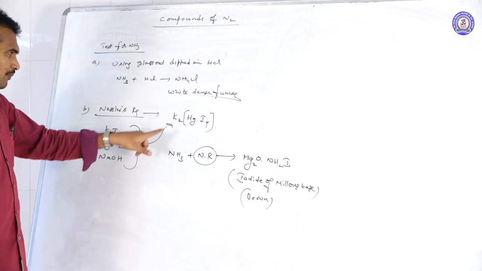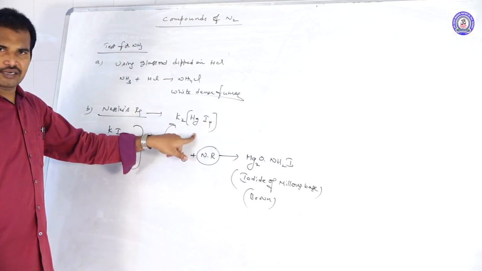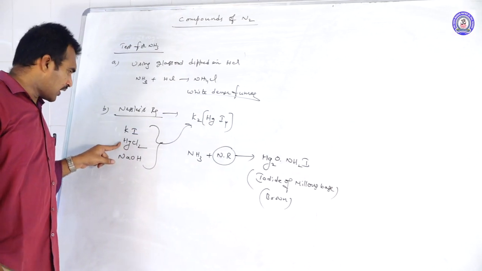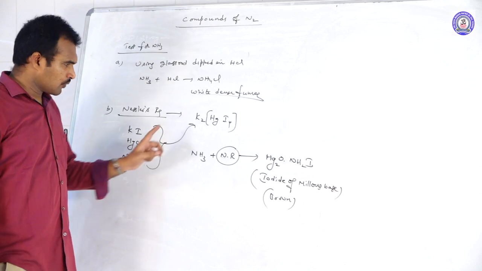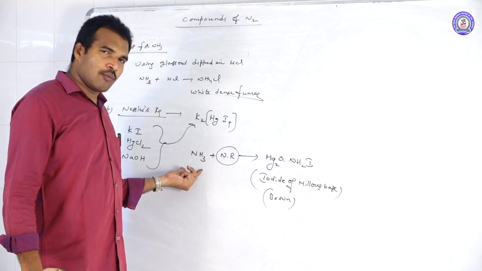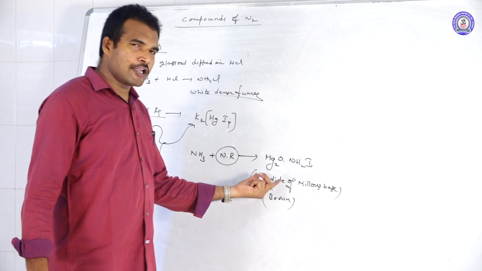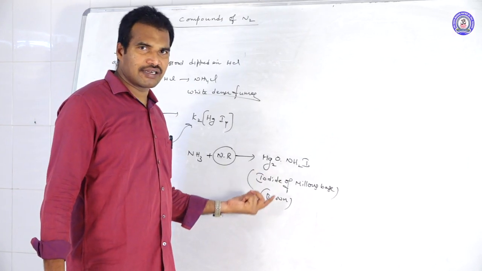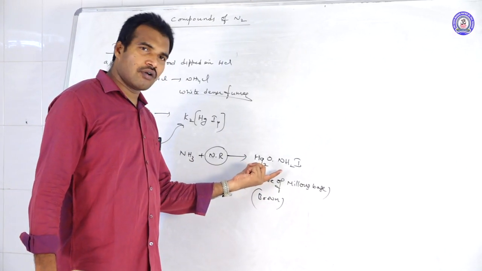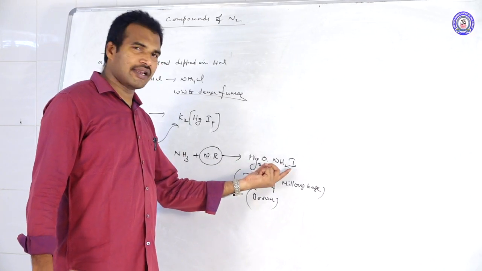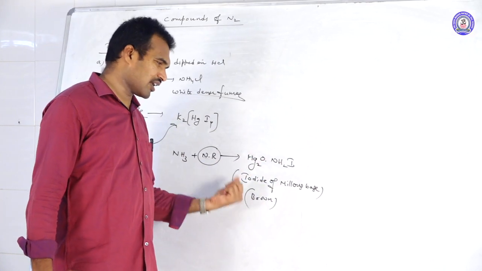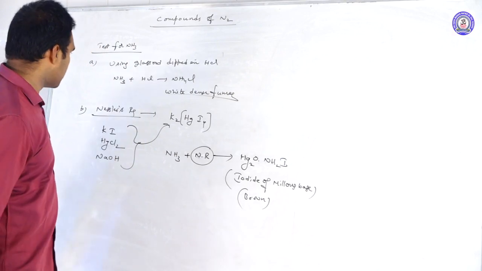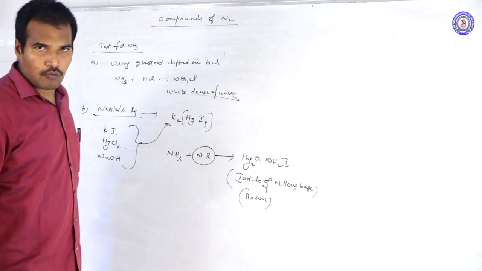Nessler's reagent is nothing but potassium mercuric iodide. It can be prepared by mixing KI, HgCl2 and NaOH. When you add Nessler's reagent to ammonia or ammoniated products, you get the iodide of Millon's base. Because of that, we are getting the brown color. What is the chemical formula? Mercury oxide and NH2I, the mixture we call the iodide of Millon's base. So this is about the tests for the detection of ammonia.